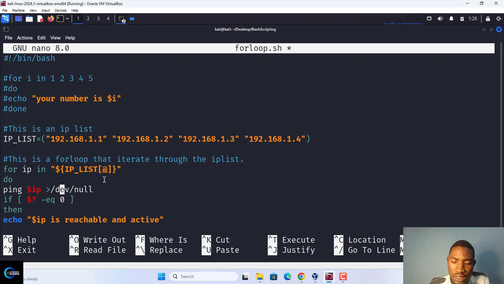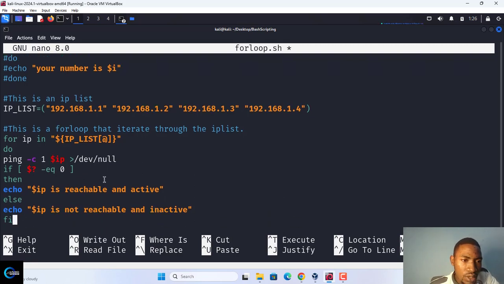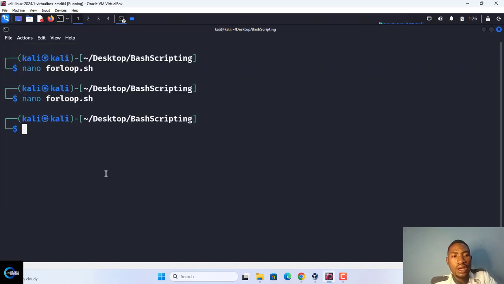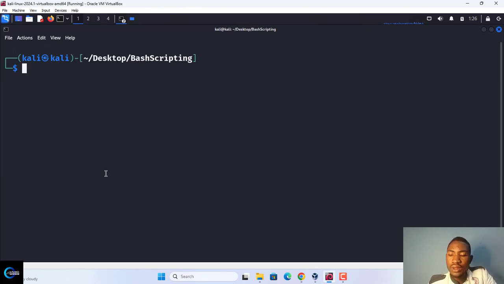Then come here. I think ping was saying something about not reachable. So let's put a count to it once. Put minus c 1 to count it once. Okay, let's see whether other errors may occur. So we now say the IP address is this. Then for IP in this, do echo this and this and this. Okay, let's see whether it works now.